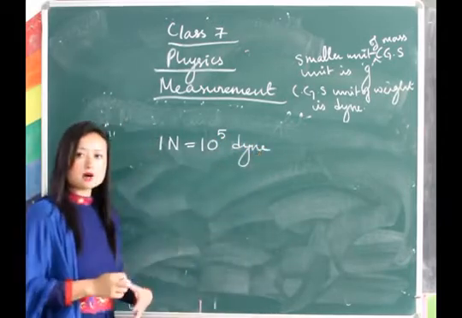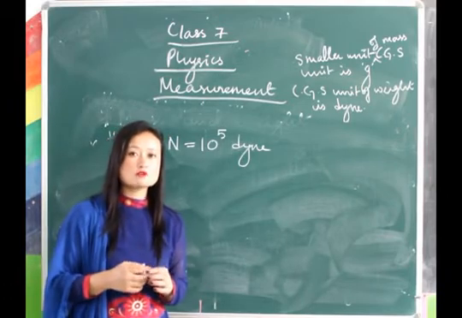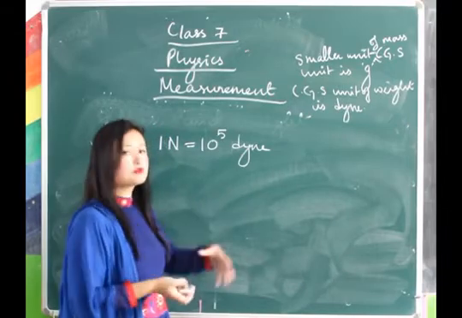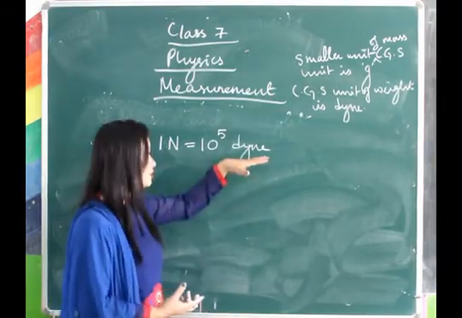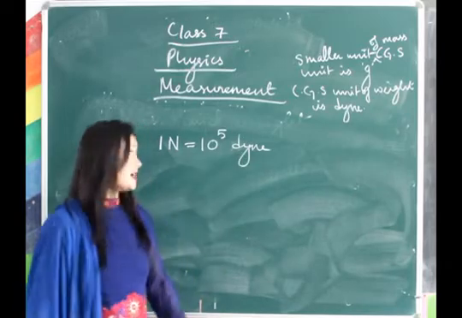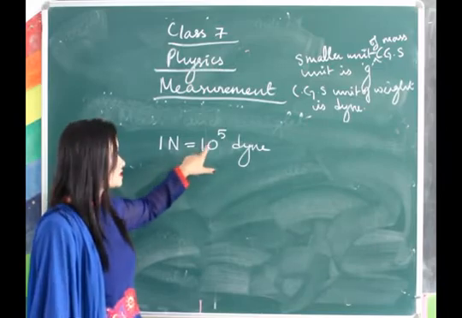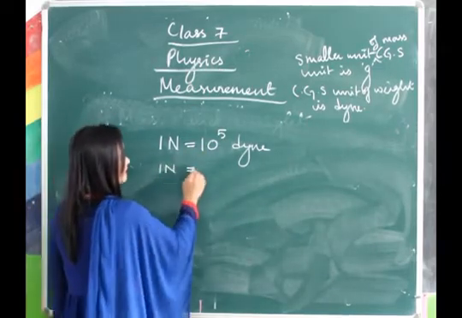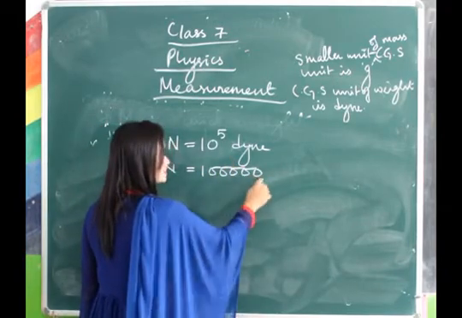For a lesser amount of force, for smaller objects, we use smaller units, so we use dyne here. So 1 Newton equals 10 to the power 5 dyne, which means 1 Newton equals 1 lakh dyne. 10 to the power 5 means how many zeros? 5.